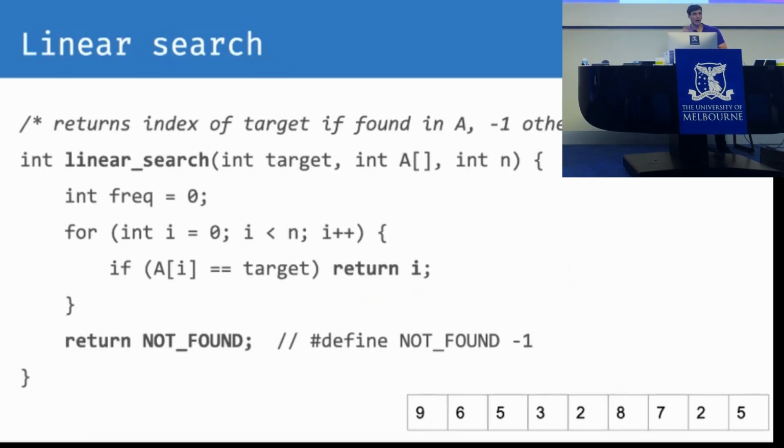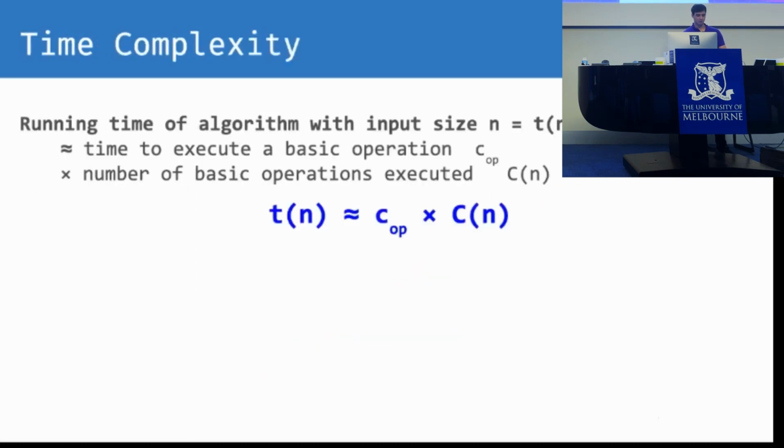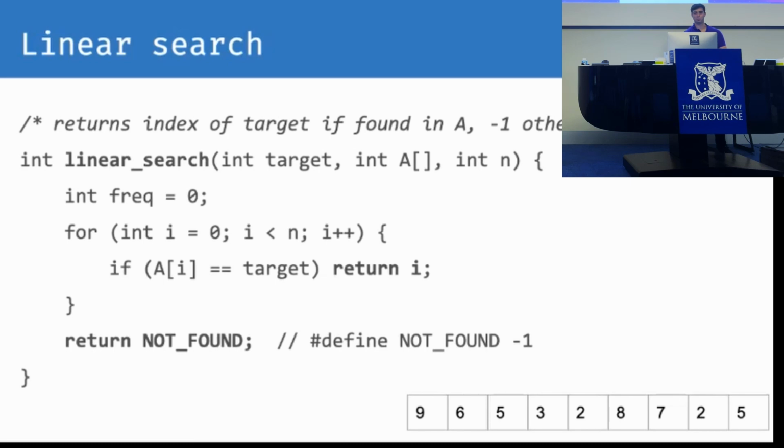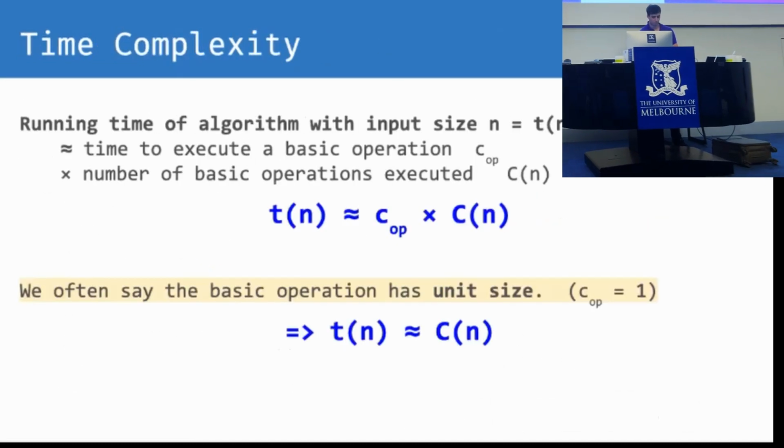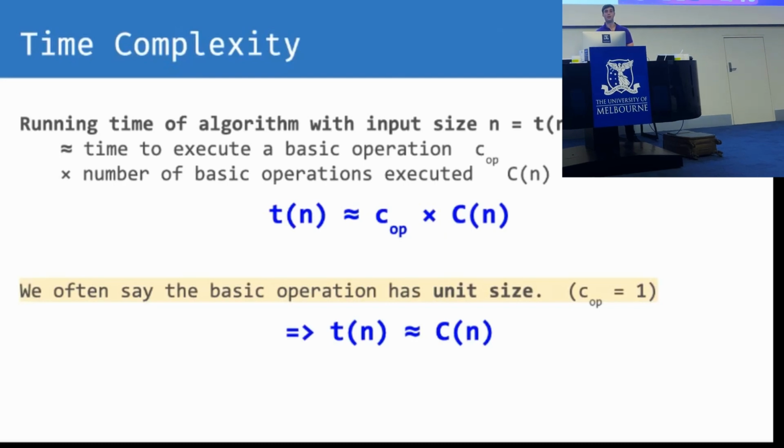We say that we were counting the number of operations here, but the actual cost of the operation doesn't really matter. Because I could run this function on my computer, which is pretty fast, or I can run it on a potato and it'll be very slow. The cost is a variable there, but the actual number of operations is the same. So when analyzing algorithms, we focus more on the number of operations rather than the cost of the basic operations themselves. So we can make the approximation that the running time of the algorithm is equal to the number of operations that we're executing.